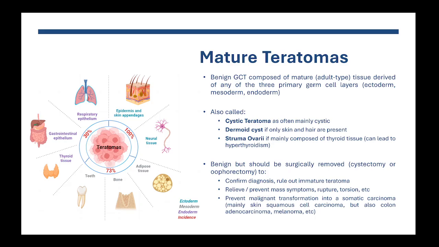The main somatic carcinoma that can arise from a mature teratoma is a squamous cell carcinoma, but teratomas can also transform into colonic-type adenocarcinoma, into melanomas, and so on. And these malignant transformations within a mature teratoma are very aggressive.